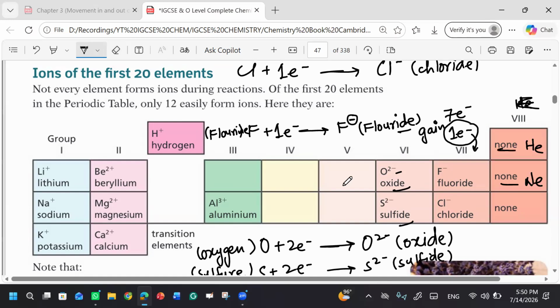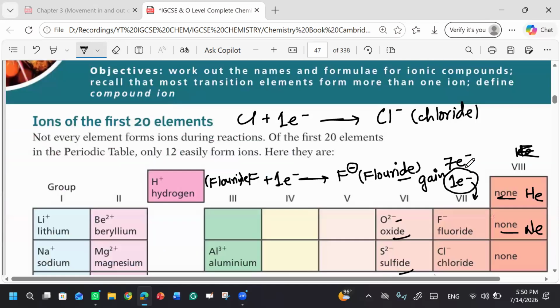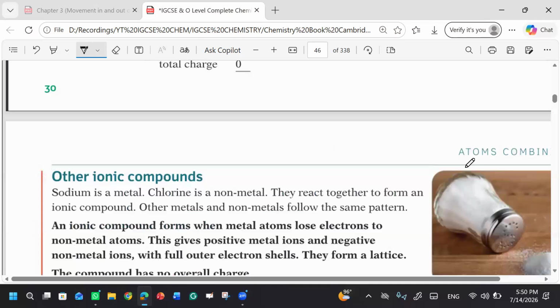Are you clear with these things, what are metals and what are non-metals? This chapter is very important. It is the base of all the upcoming chapters. If you have a good command of the periodic table, then it will be easy for you to understand the rest of the topics because everything is based on the periodic table. You are studying inorganic chemistry right now. In this, we discuss how metals and non-metals form bonds, how covalent bonds form, how different types of bonding occur, what is stoichiometry. You will learn all of this from these chapters, and for this you must have a good grip on the periodic table.